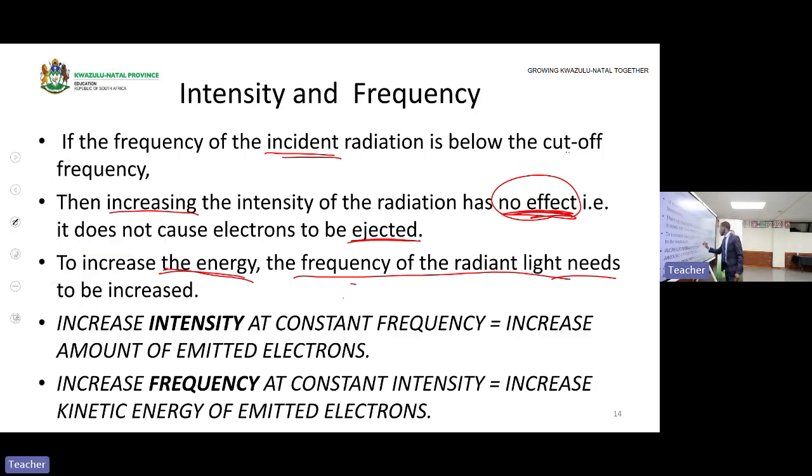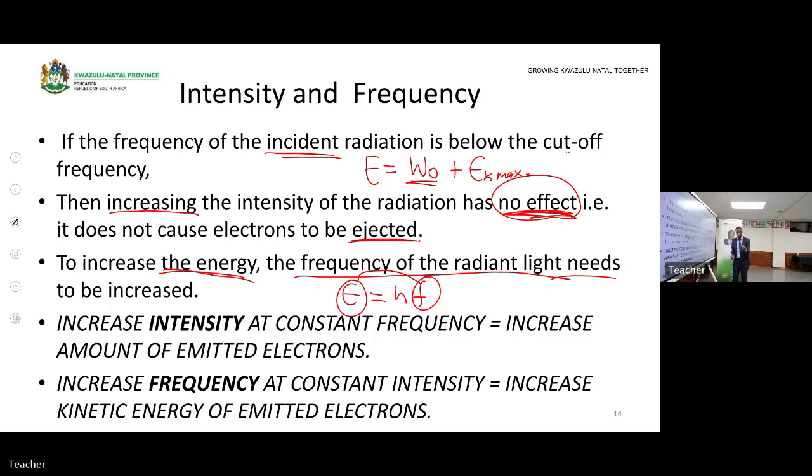E is equal to hf. If you decide to increase the frequency, you will increase what? The energy. If you increase the energy, you will increase what? Since the work function remains the same, it will increase EK max. So if that energy is greater than the work function, electrons will be emitted.